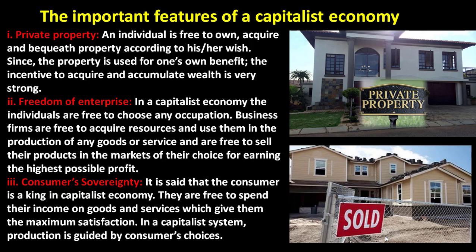Business firms are free to acquire resources and use them in the production of any goods and services, and free to sell their products in the market of their choice for earning the highest possible profit. Thus there is no interference of the government with property rights and freedom of enterprise.